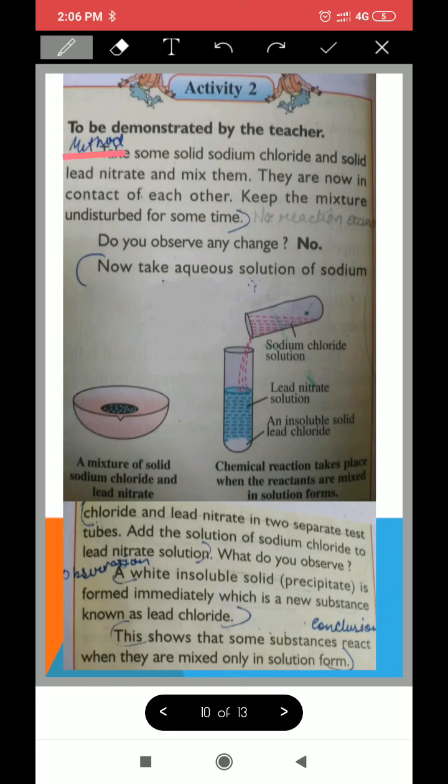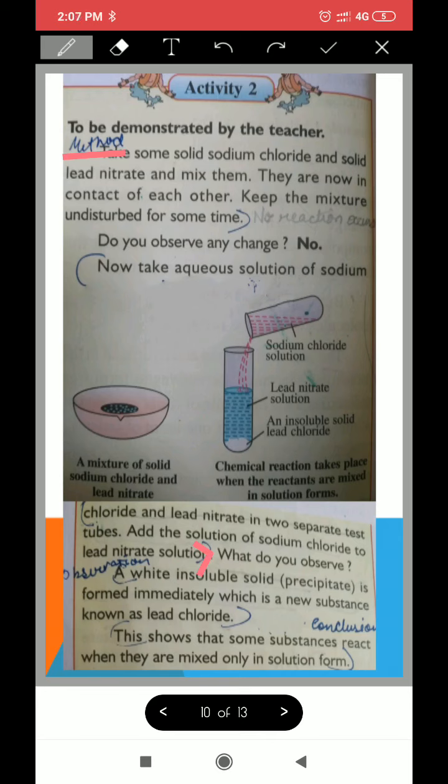Okay. And then you will write, after some time you will write no reaction occurs. Okay. So this is in continuation with the method only. Now take solutions of sodium chloride and lead nitrate in 2 separate tubes. So children, up till here is the method. Then observation.